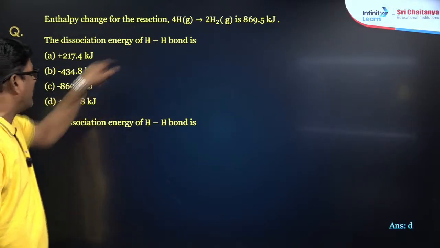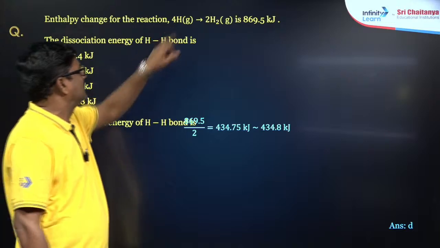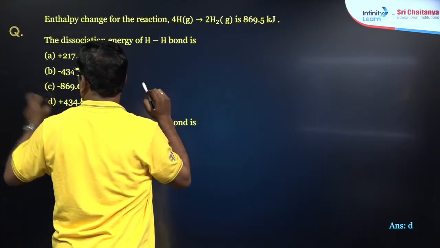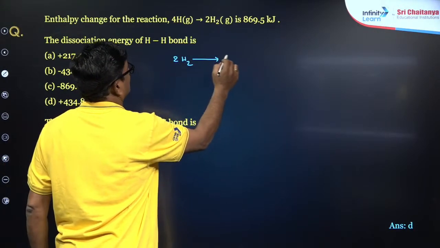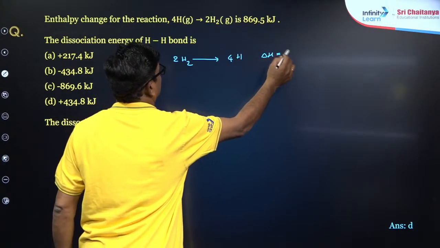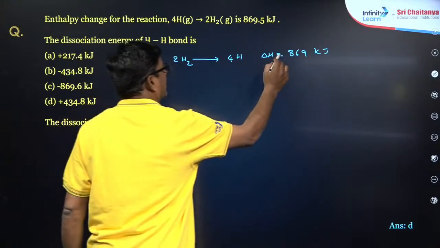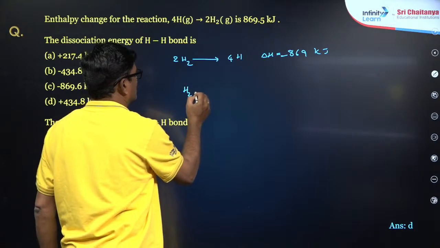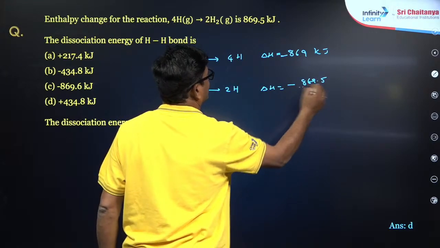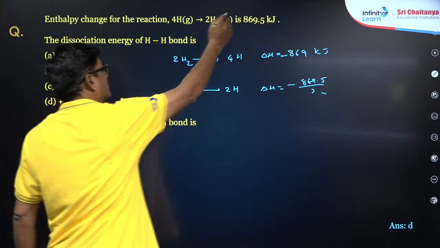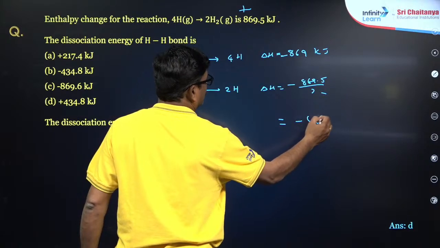So my answer is 869.5 divided by 2, because if you reverse it, the process is 2H2, four hydrogens, delta H is 869.5. So for one H2, two hydrogens in the gas state, delta H is equal to minus 869.5 divided by 2. This process is positive, the reverse is negative, and half of it is going to be minus 434.